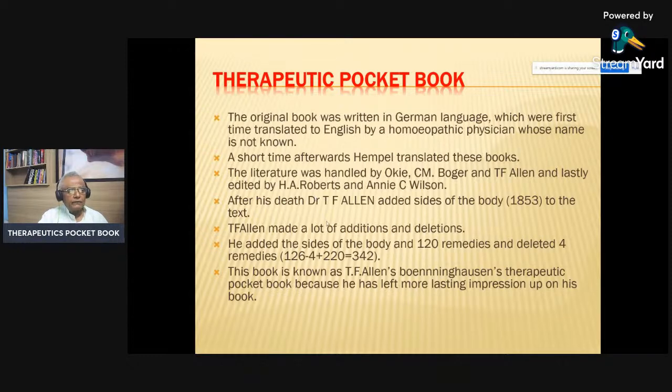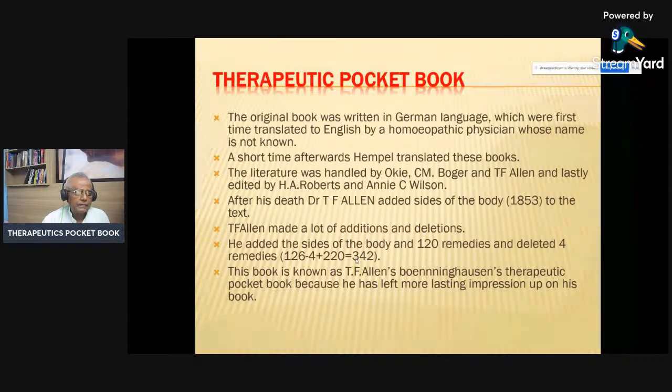After his death, T.F. Allen added Side of the Body. A new chapter was added to the text, and T.F. Allen made a lot of additions and deletions. He added the side of the body and 120 remedies and deleted 4 remedies. So altogether in the T.F. Allen edition, you will find there are 342 medicines. This book is known as Boenninghausen's Therapeutic Pocket Book because he has left more lasting impressions upon his book.